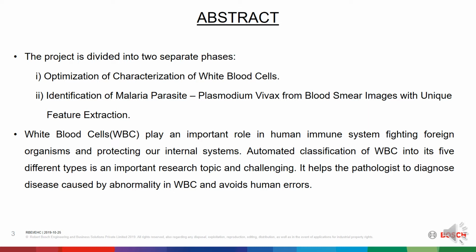White blood cells or WBC play an important role in human immune system fighting foreign organisms and protecting our internal systems. Automated classification of white blood cells into its 5 different types is an important research topic and challenging. It helps the pathologist to diagnose disease caused by abnormality in WBC and avoids human errors.